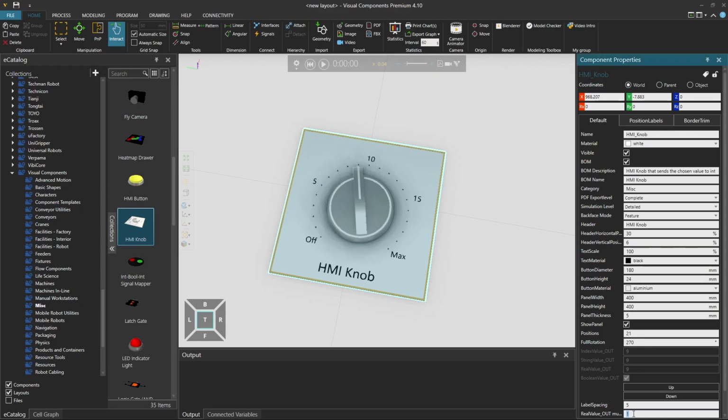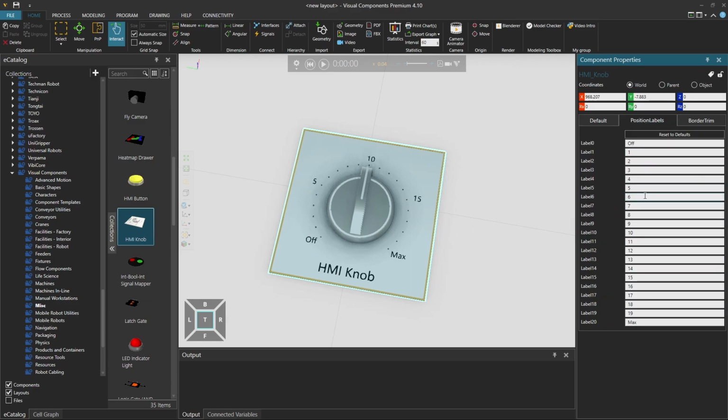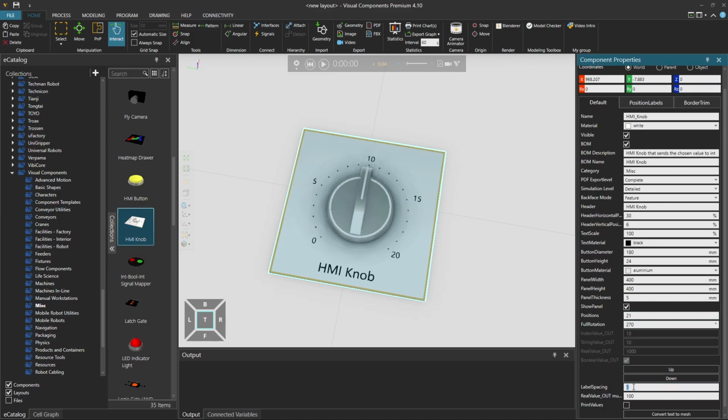You can also multiply this real value, let's say by 100, and when we turn this, you can see that the real value is a multiplication of the index and this. The string values you can control under the position labels. If we reset these to defaults, they all get numeric values. These also will have string values there, but they are not showing up because we have limited label spacing here to 5. If I put this to 1, we see the label everywhere.